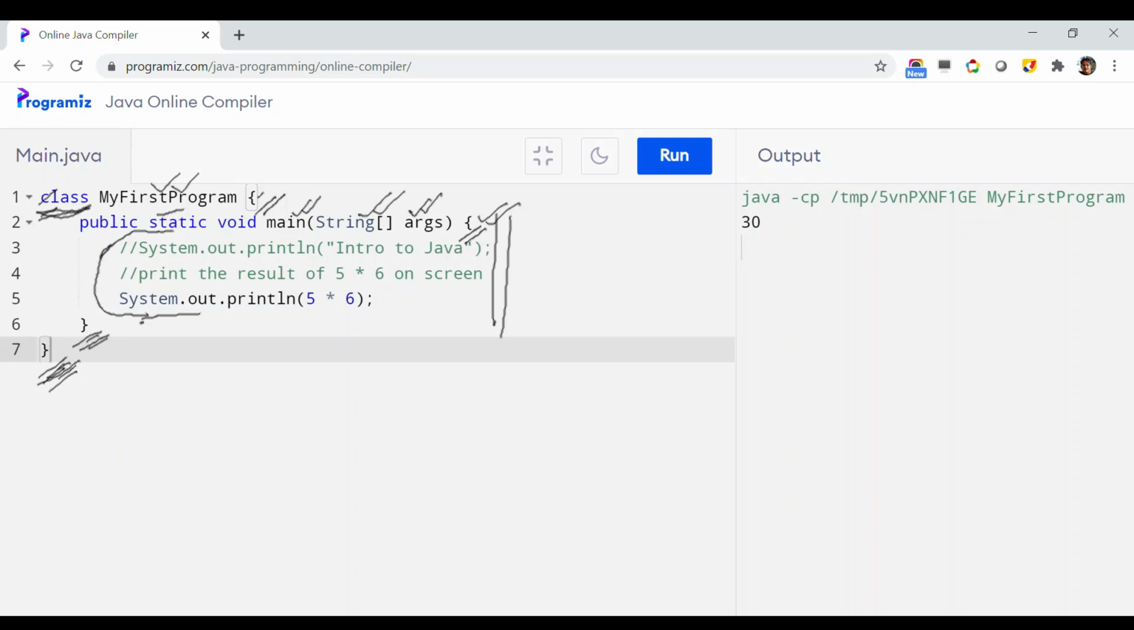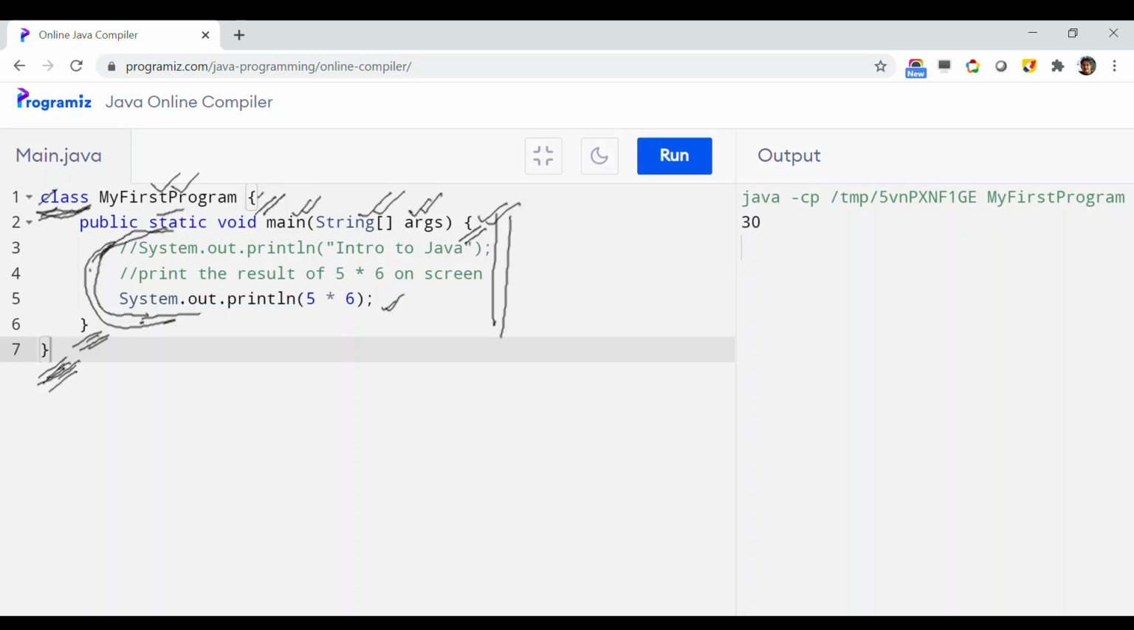I have also shown you how to evaluate an arithmetic expression like 5 times 6 or 5 plus 6. So whatever instruction or whatever things you want your program to do, you have to write down in this part, inside this main function, inside this main.